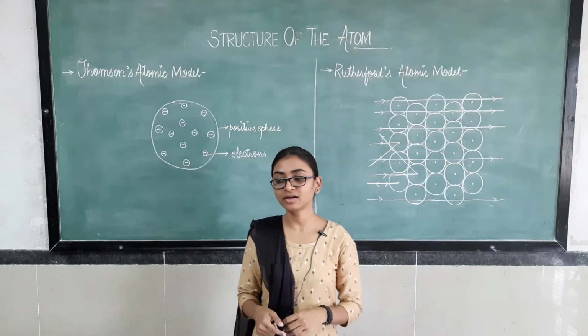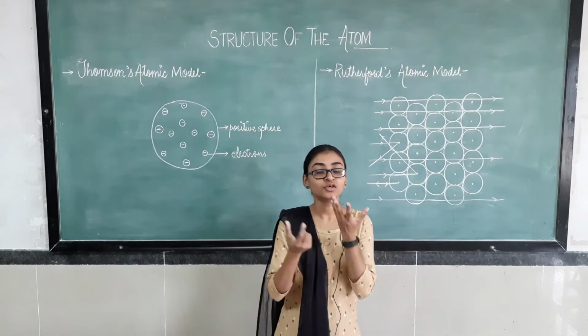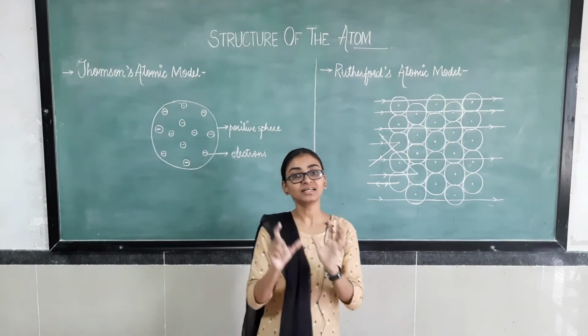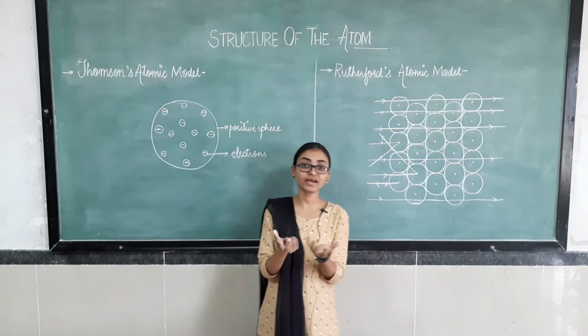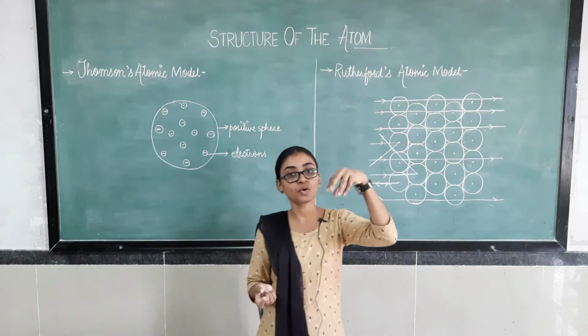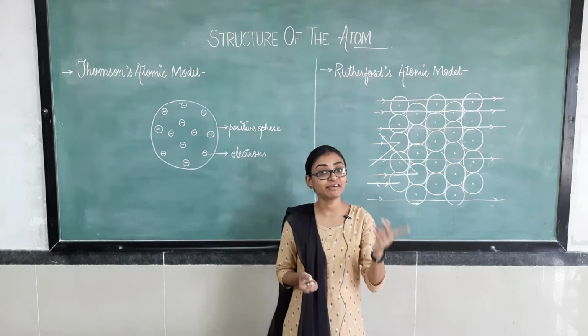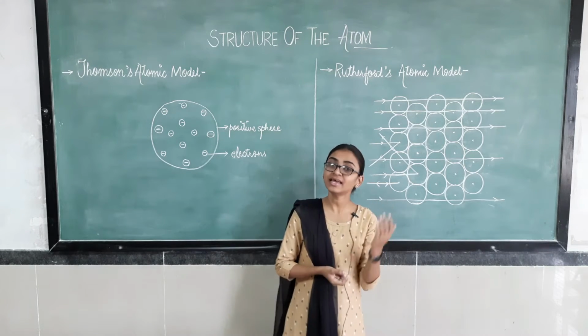So he considered the atom like that sponge cake, and the dry fruits present over it he recommended as electrons.